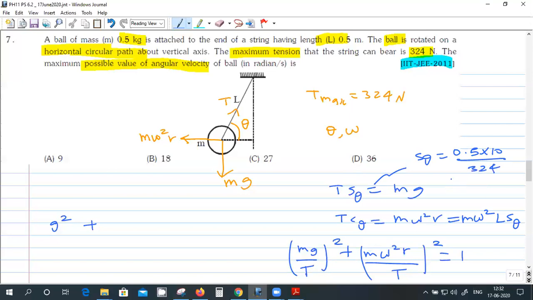So this is the value of sin theta, 5 by 324, and cos theta is known.